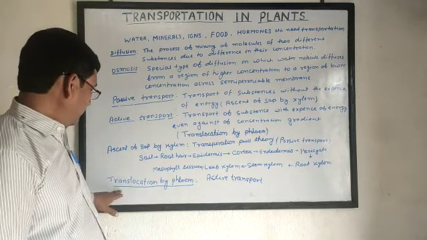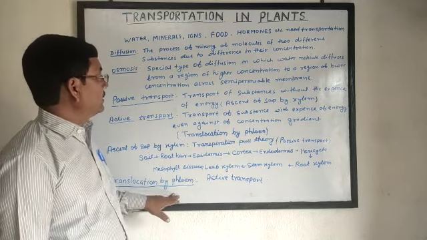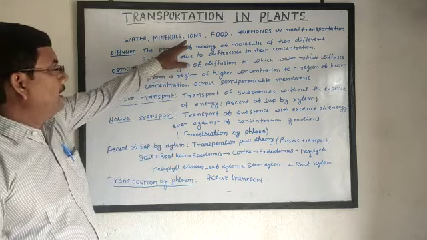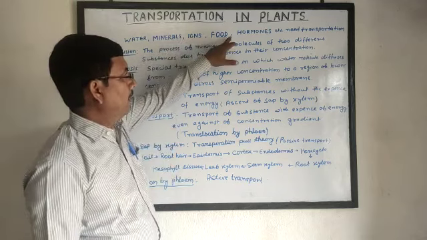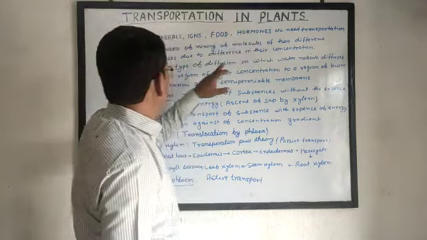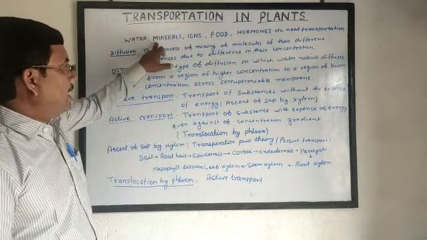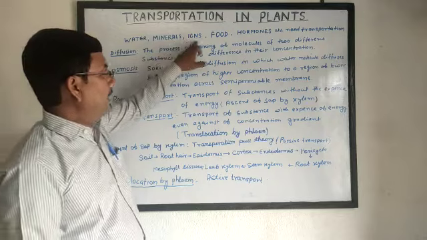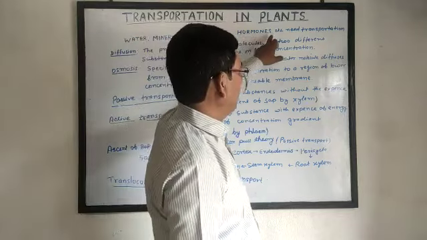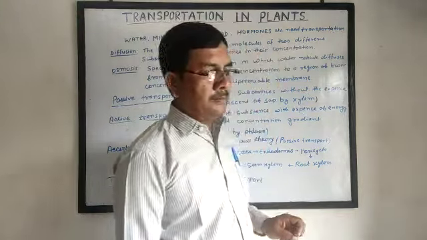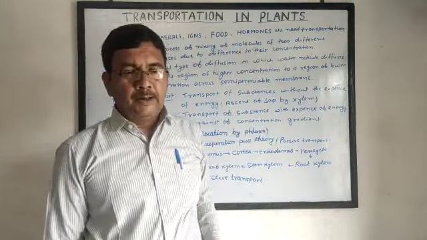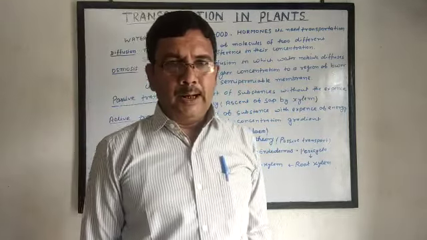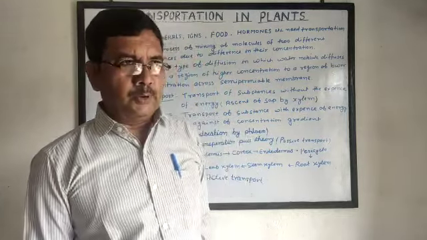Now, transport of other substances, that means transport of ions, food and hormones. Water and minerals are transported through xylem, and ions, food, hormones, etc. need transportation by phloem. The transportation by phloem is active transport.